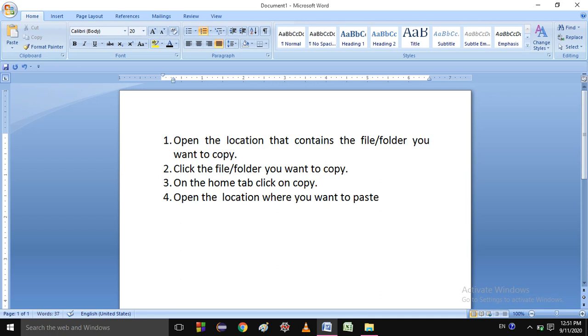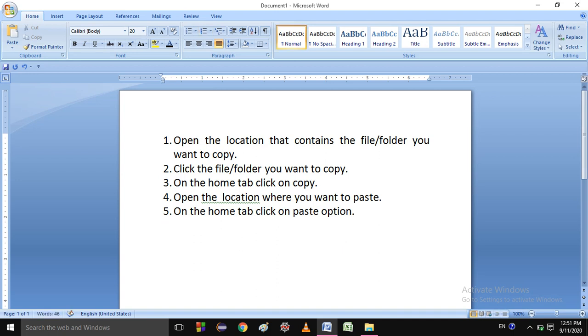Paste means where you want to copy the selected files. Then on the Home tab, click on the Paste option. So your work will be completed.